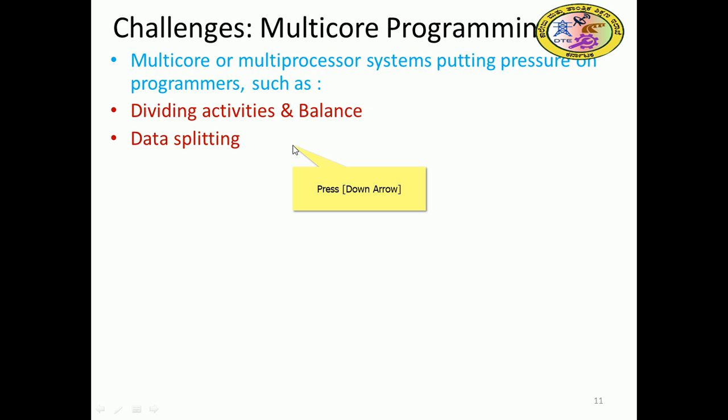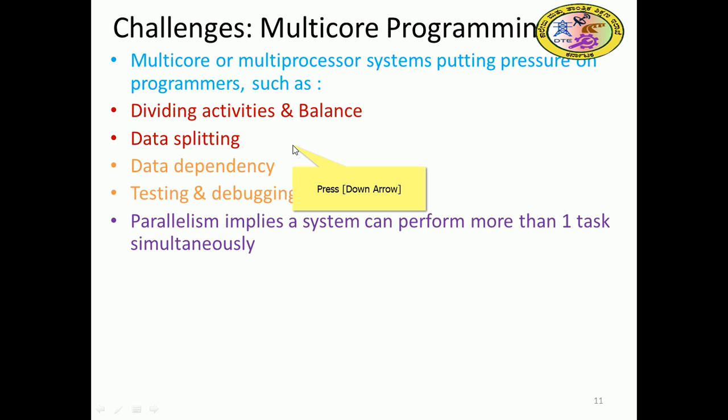Data splitting is again challenging for the programmer. Dependency will be there. If we split the job into 4 parts and give them to 4 processors, the third processor has to wait until the computation by processors 1 and 2 is completed, and only then can it resume. So data dependency will be there. Testing and debugging is also required.